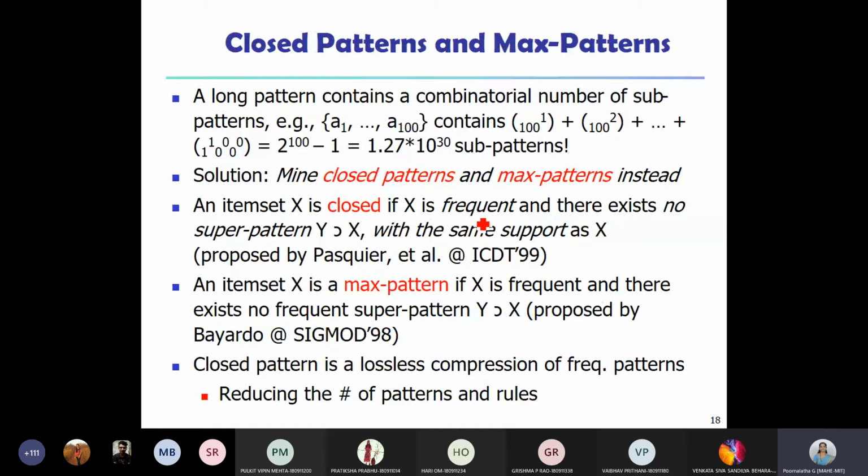Similarly, we define the max pattern as follows: X is frequent and there exists no frequent super pattern Y. Here a super pattern may exist, but its count is not the same as this one. Here we are saying a frequent super pattern does not exist. That's how closed and max patterns differ. Both of them help us to reduce the number of patterns. The moment the number of patterns is reduced, definitely the number of association rules will also be reduced.